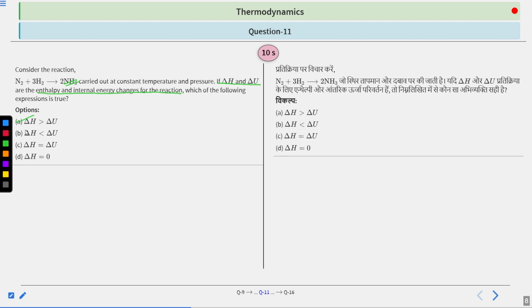A. Delta H is greater than delta U. Option B. Delta H is less than delta U. C. Delta H is equal to delta U. And D. Delta H is equal to 0. So how will you find it?